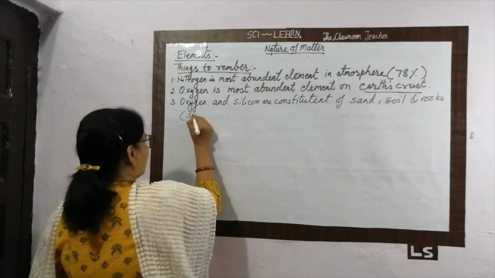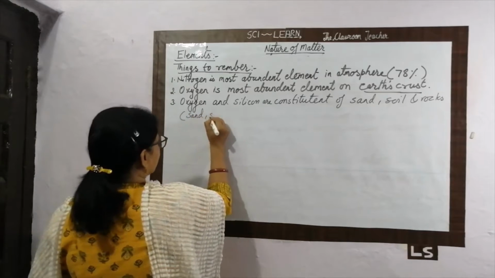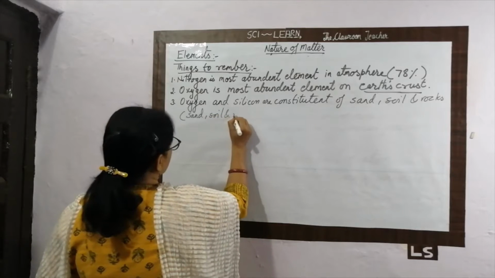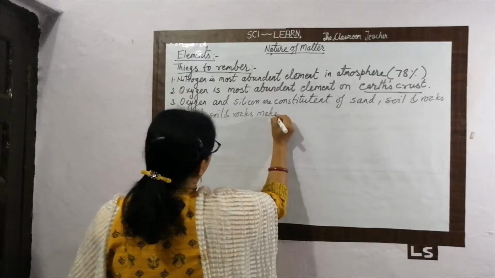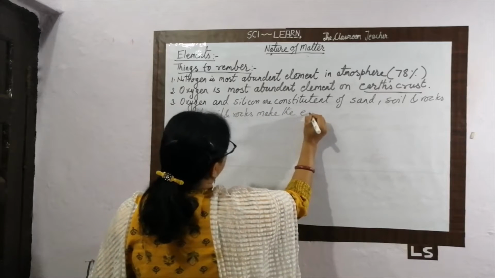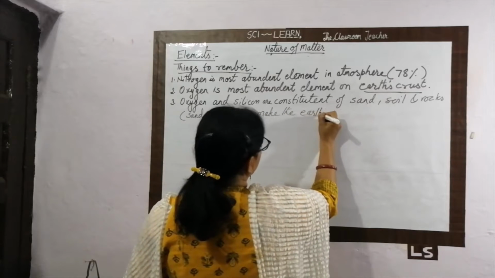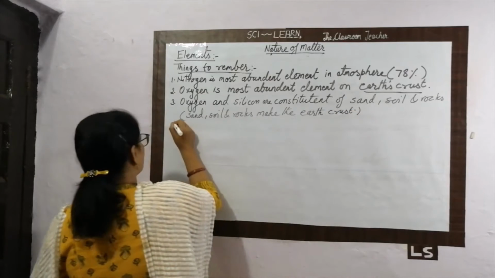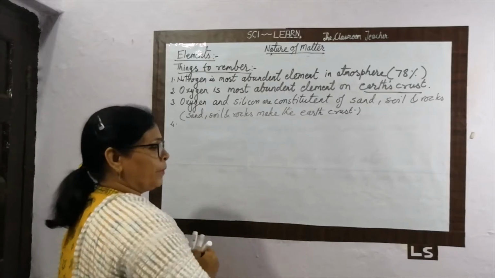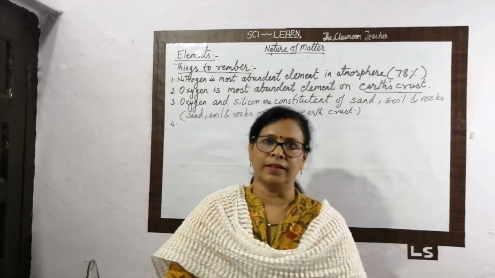Actually, sand, soil, and rock make the Earth's crust. Okay, oxygen is the most abundant element present in the Earth's crust.